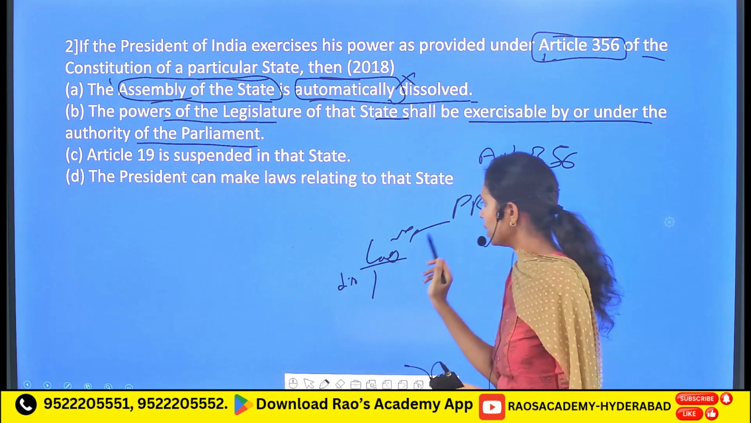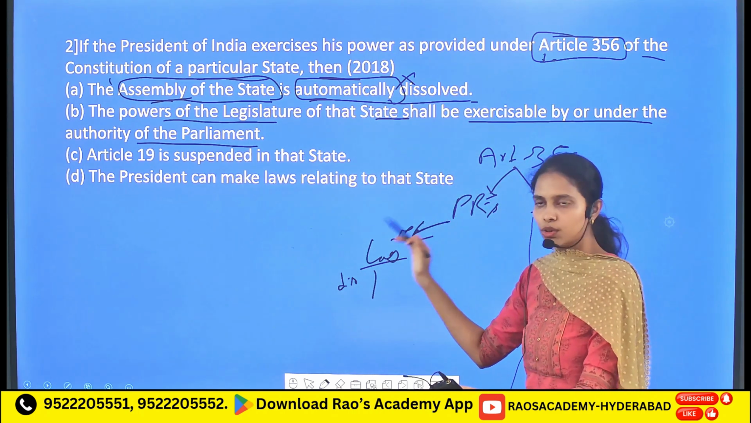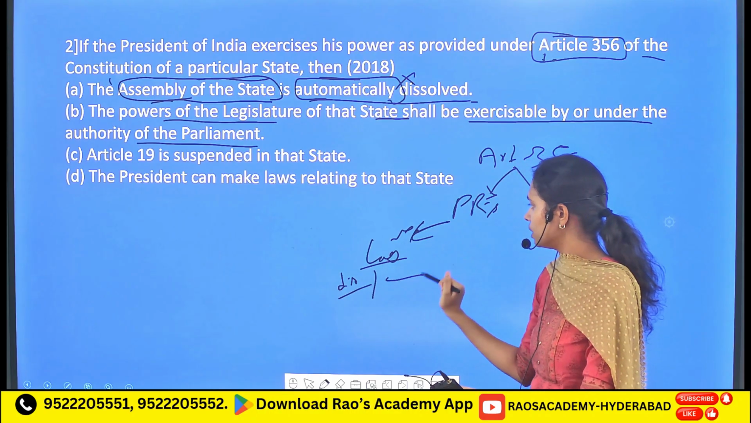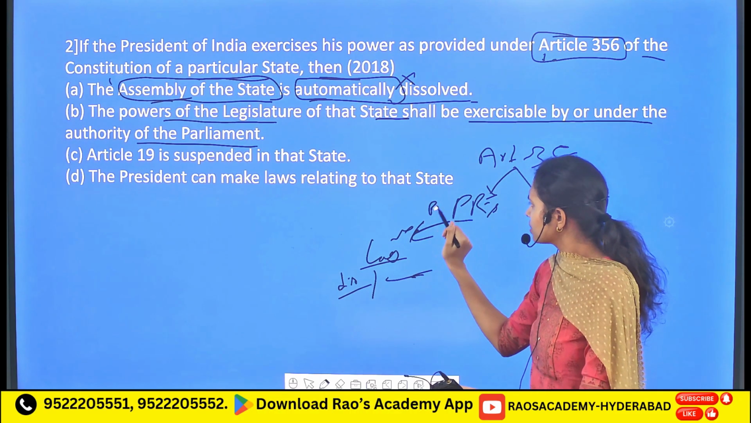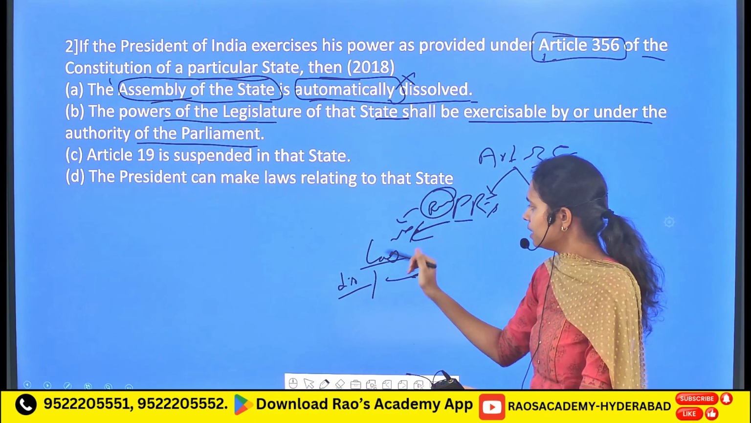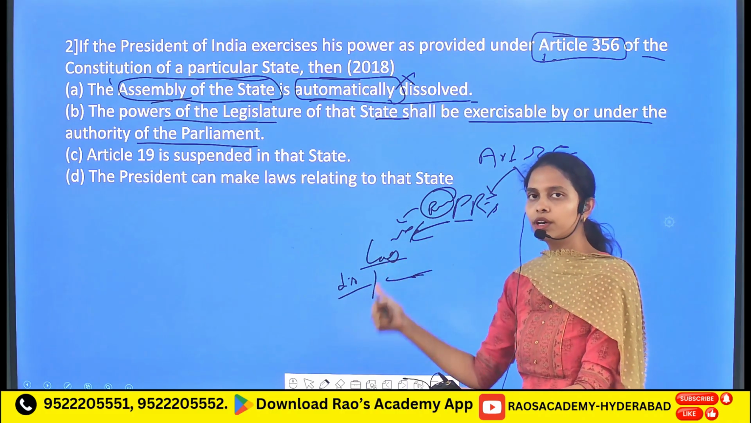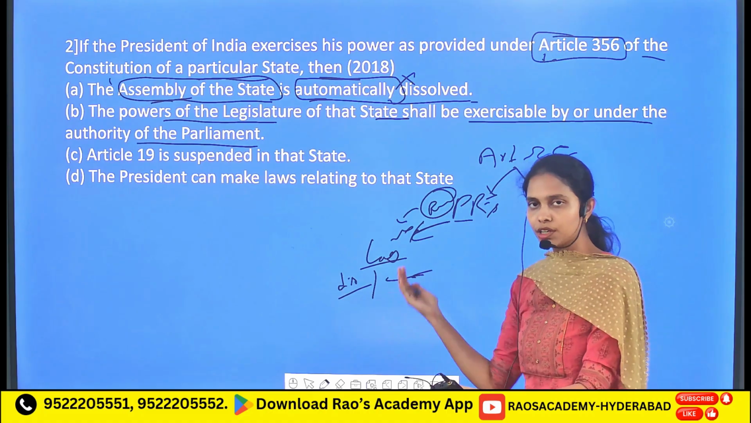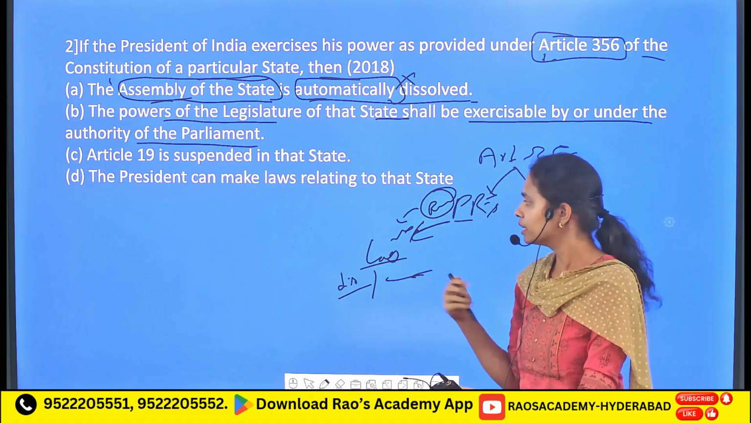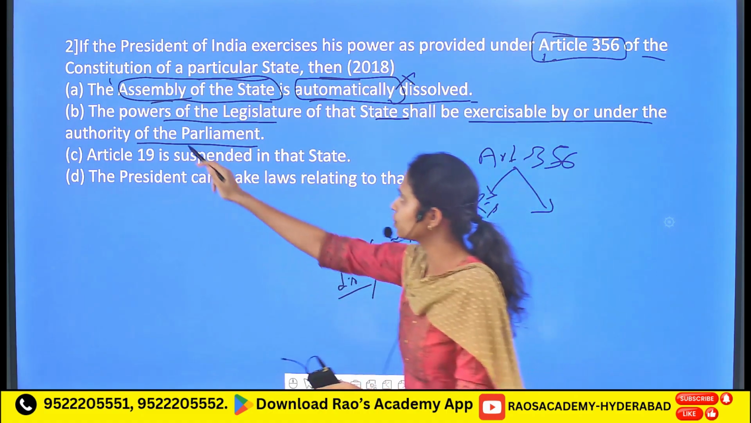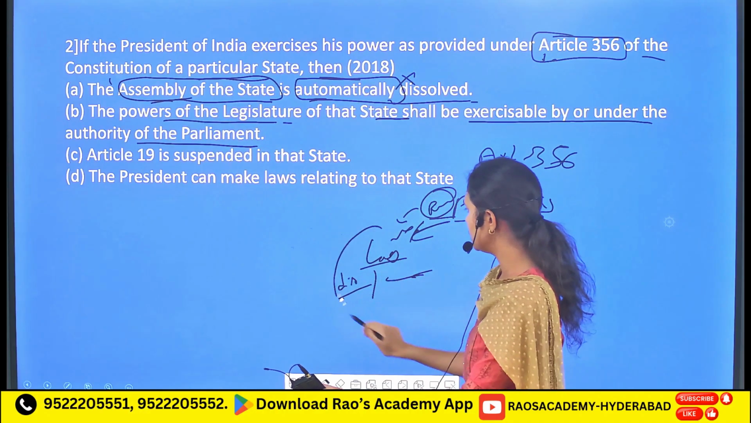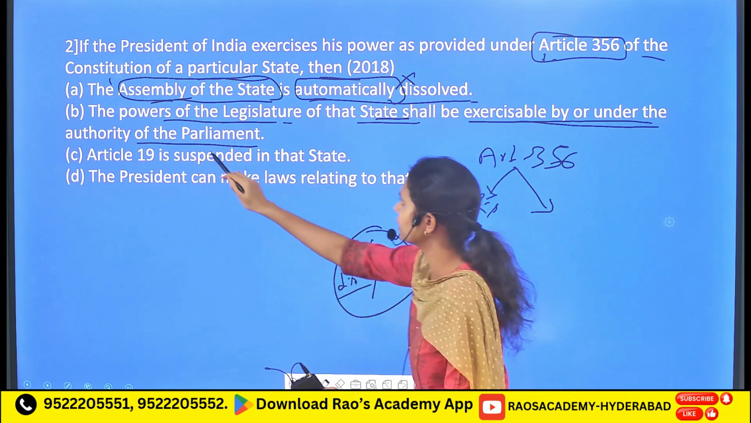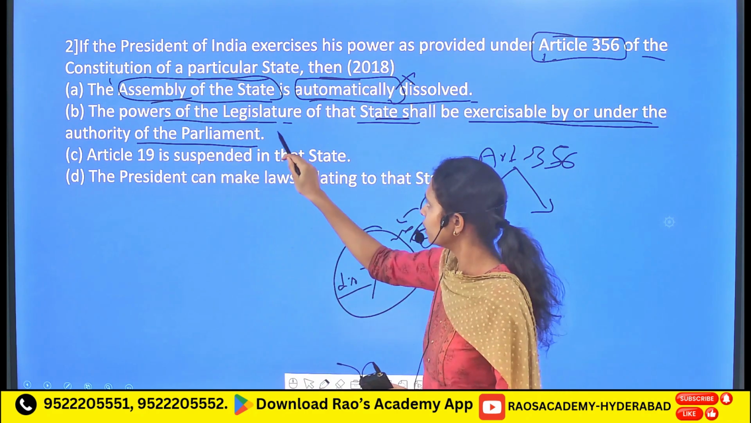As I told you before, the implication of the president's rule on the legislature is that it either gets dissolved or entirely comes under the parliament. So here it clearly refers that the parliament is going to make the different legislations, and the budget will be released by the parliament itself. So the powers of the legislature of that particular state shall be exercised by or under the authority of the parliament. So it is a correct statement.